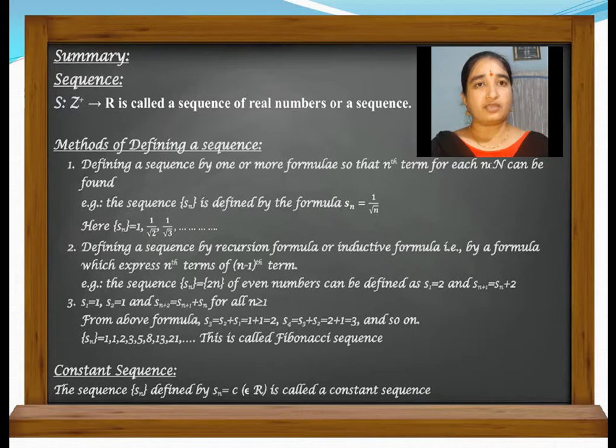There are so many ways of defining a sequence, but due to lack of time we are unable to discuss all the definitions. Further, we will get all those by practice. Now, constant sequence. The sequence Sn defined by Sn equal to C belonging to R is called a constant sequence.